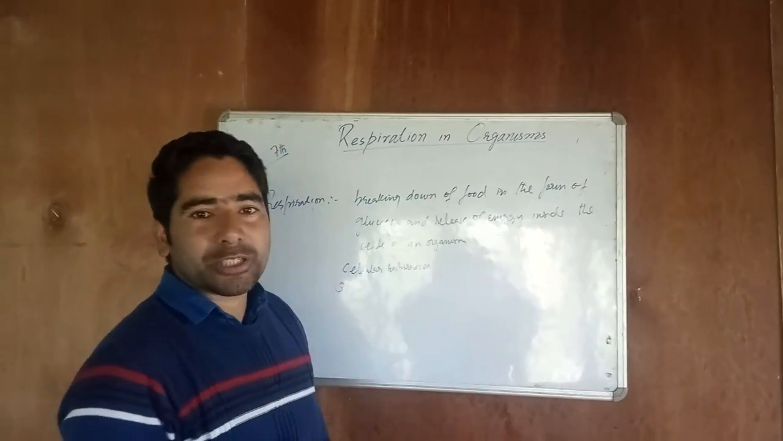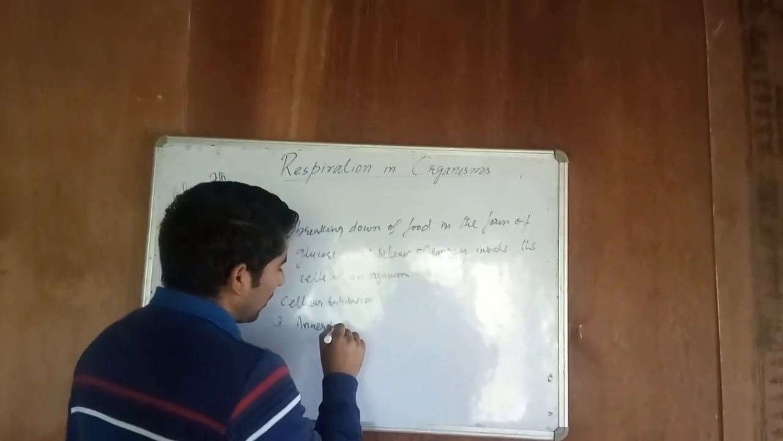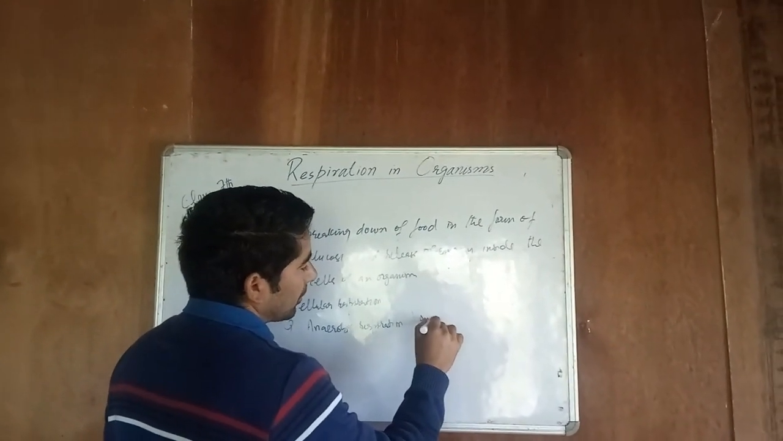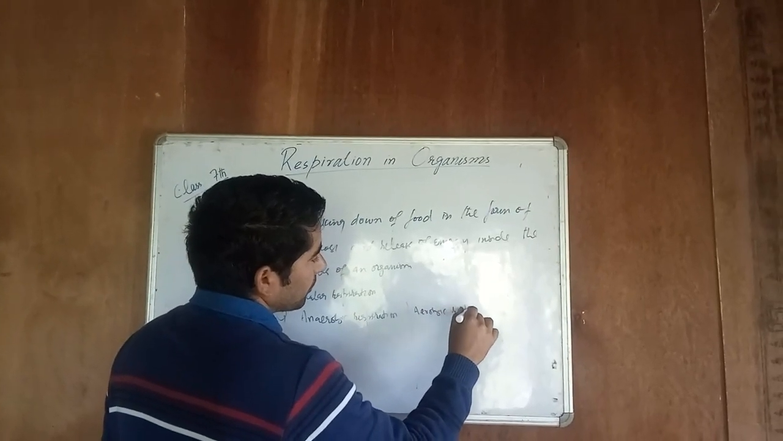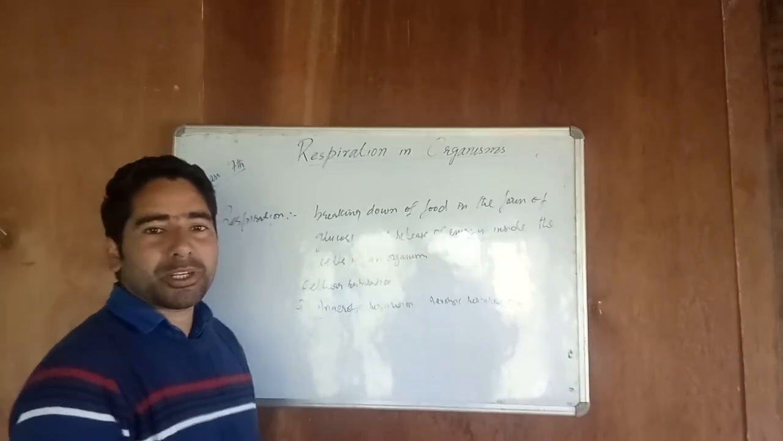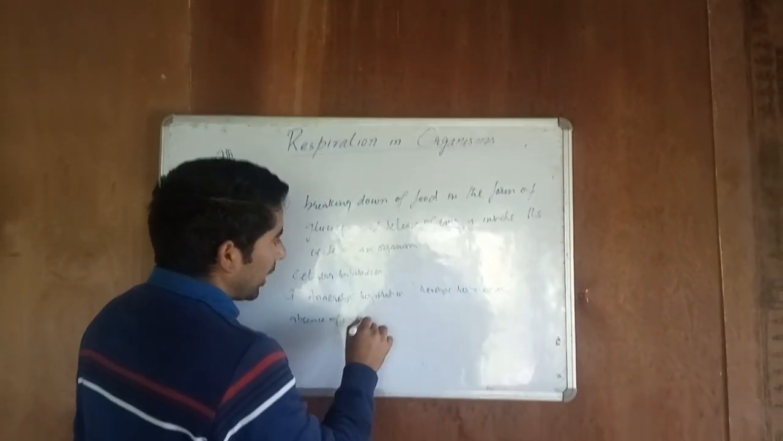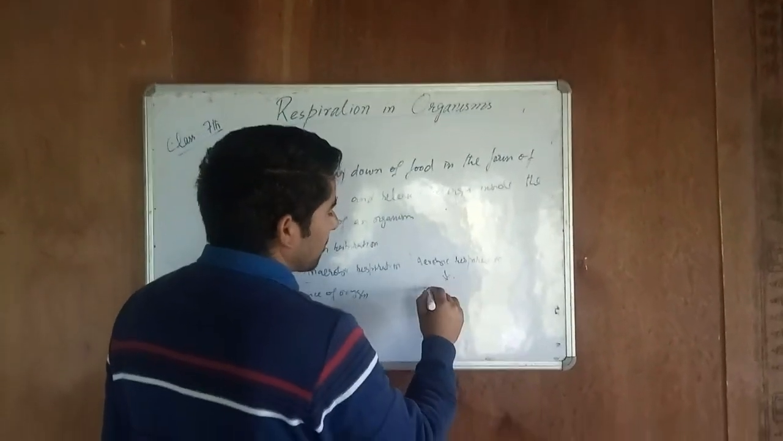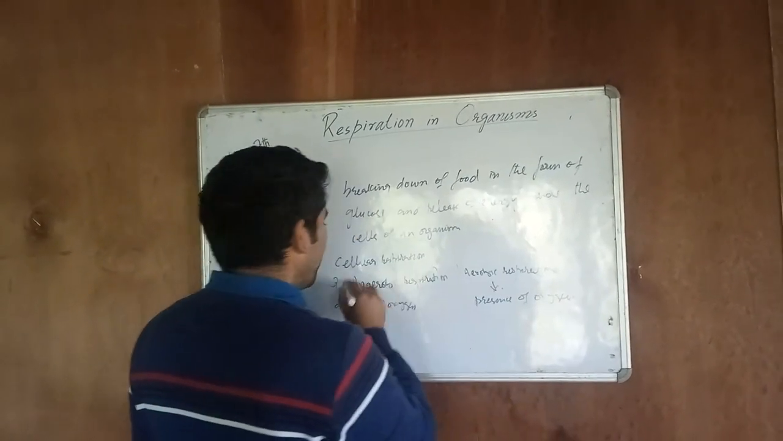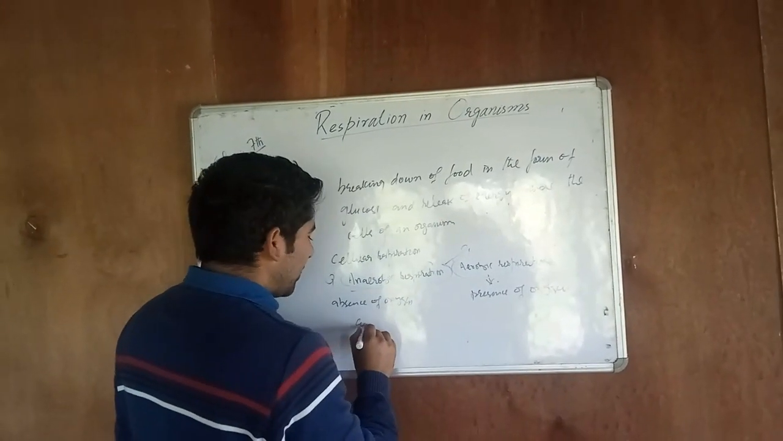One is called anaerobic respiration, another is called aerobic respiration. So what is anaerobic and what is aerobic respiration? In anaerobic respiration, the respiration takes place in absence of oxygen. And aerobic respiration means respiration which takes place in presence of oxygen. In both cases, energy is being released.